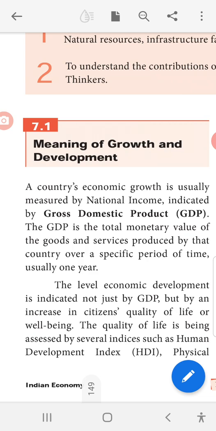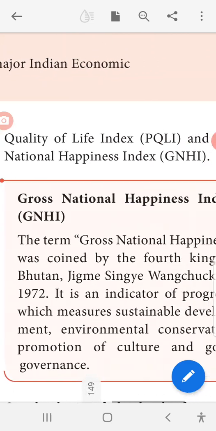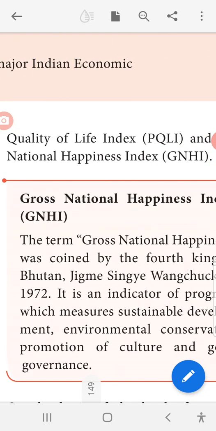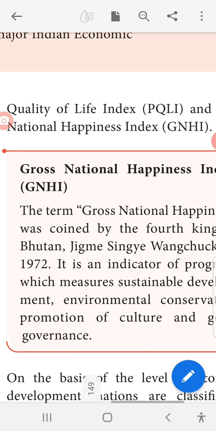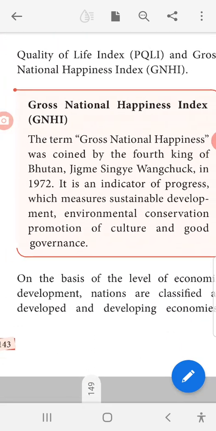The quality of life is assessed by several indices such as the Human Development Index, that is HDI. Next is the Physical Quality of Life Index and the National Happiness Index. The first one is the Human Development Index, the next is the Quality of Life Index, and then the National Happiness Index. Now we can see the Gross National Happiness Index, that is GNHI.